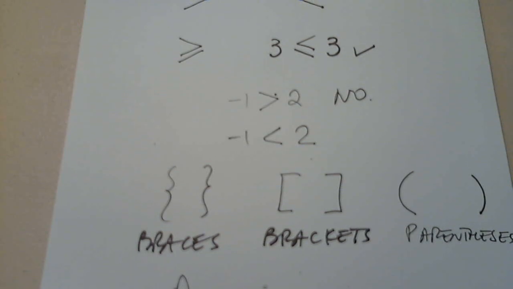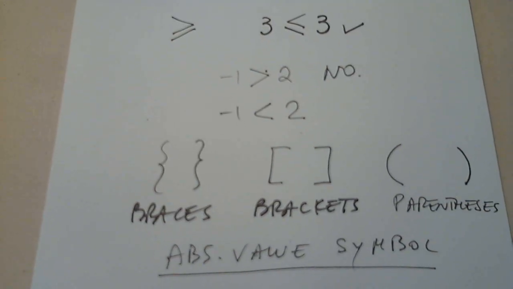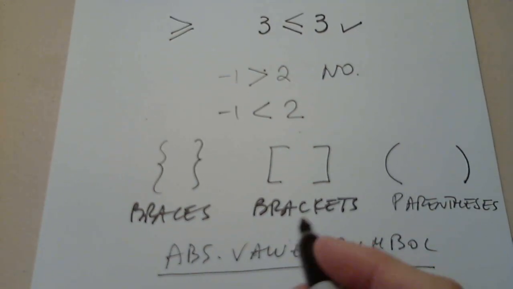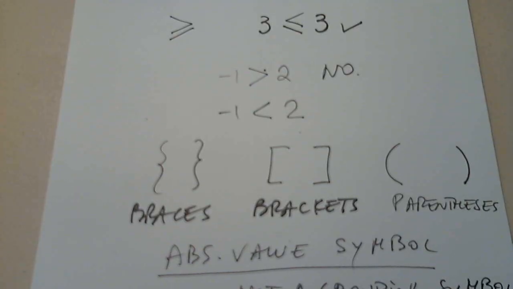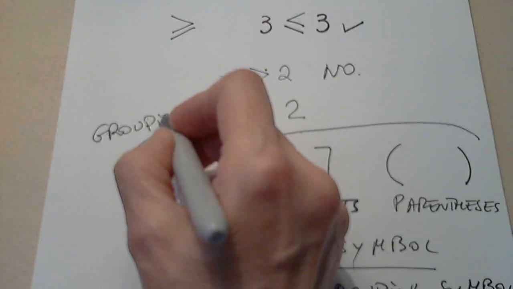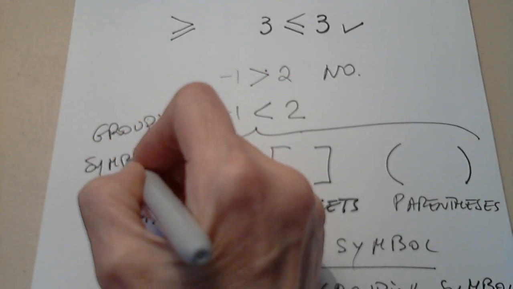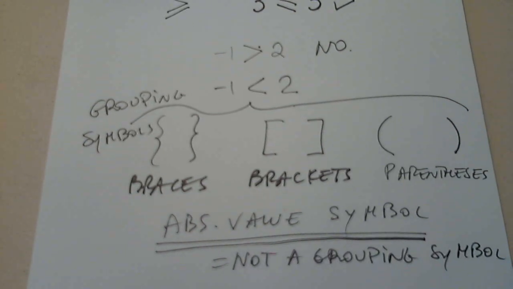We also have the absolute value symbol. What is the absolute value symbol? First of all, there is a mistake in the video for this class. This is not a grouping symbol. These are grouping symbols. The absolute value symbol is not a grouping symbol.